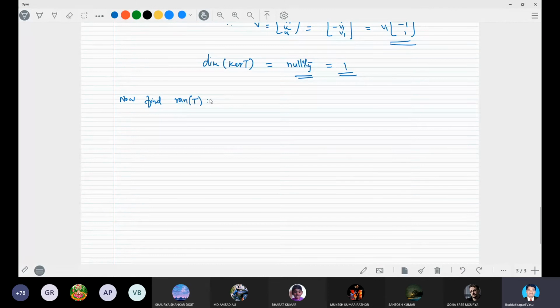Range of T. What is meant by range of T? The range of T defines the set of T of V such that V belongs to V, right? Right, sir. Okay. Now we have